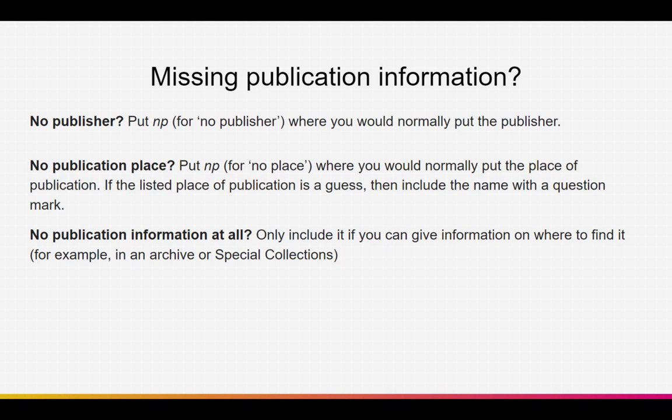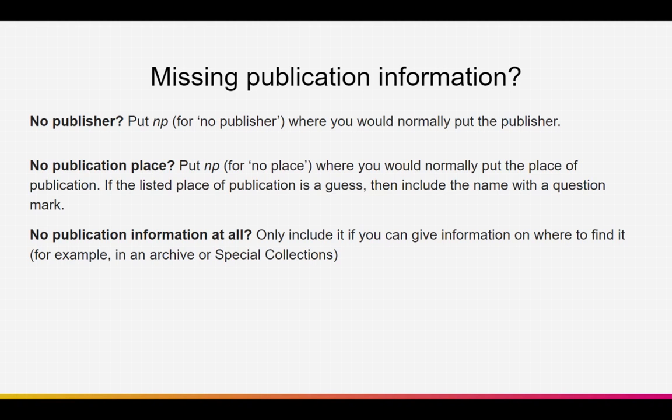If the listed place of publication is a guess, then like with approximate years, you would put the name of the place in a question mark to indicate that we think it was published there, but it's not a certainty.